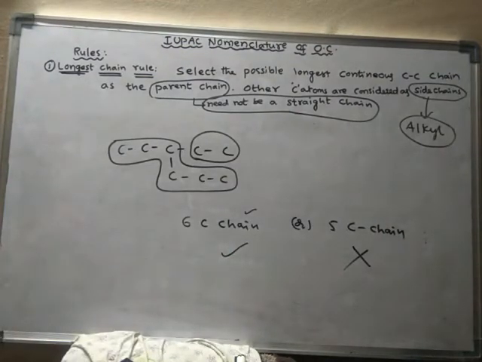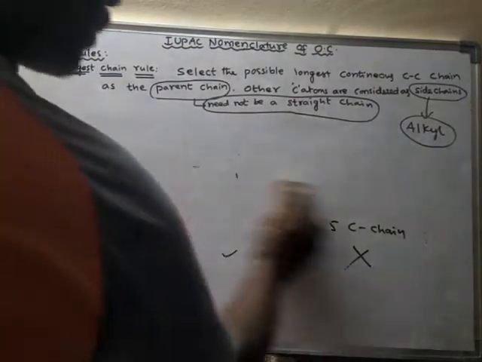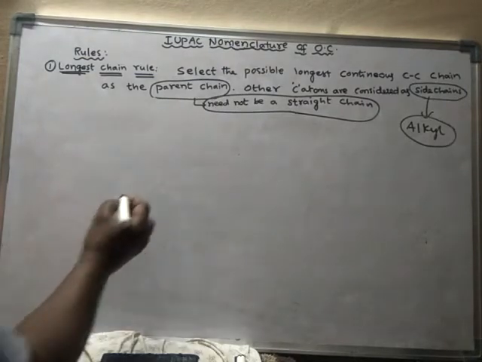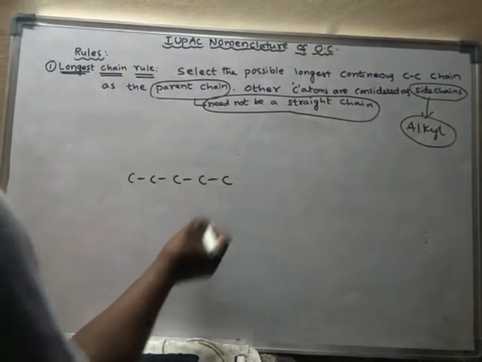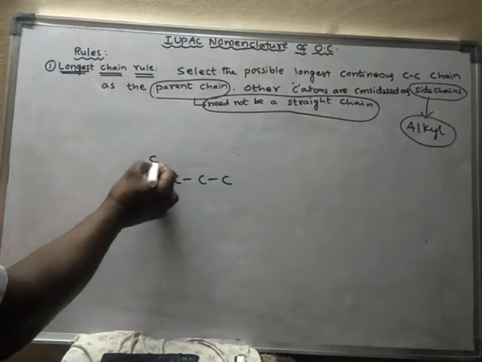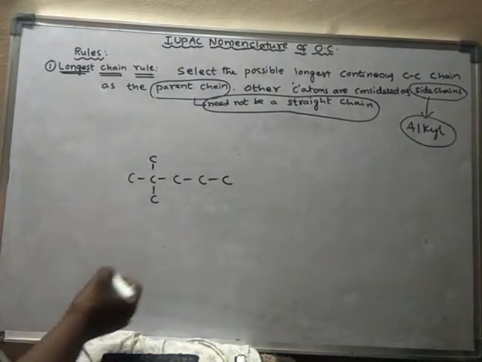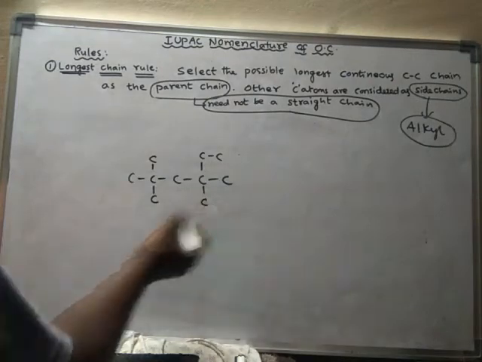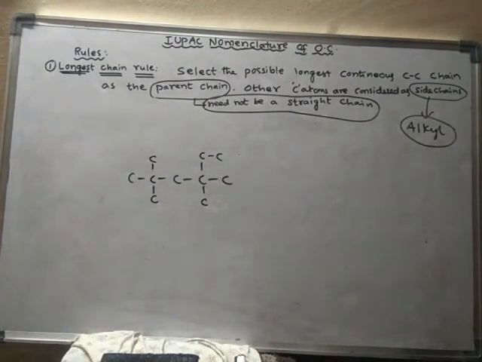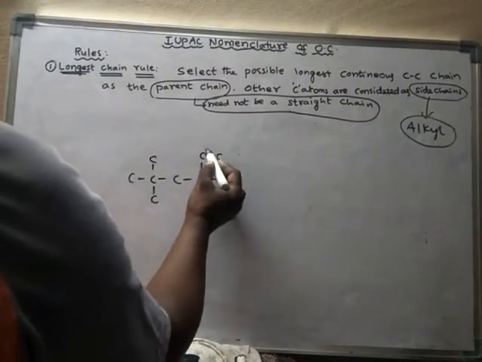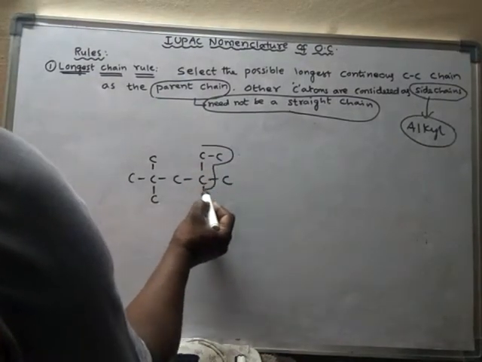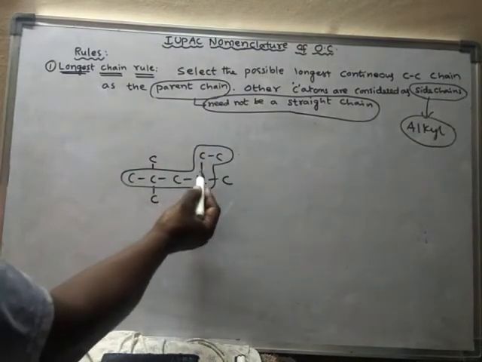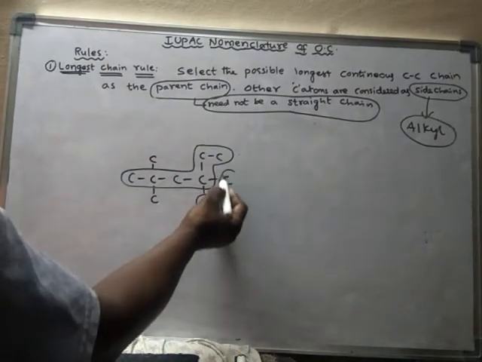Okay, another example. What is the parent chain present here? Here the parent chain should be selected like this, because this is the longest continuous carbon chain, and these are substituents.